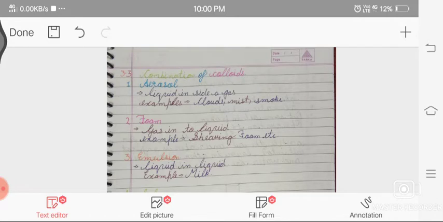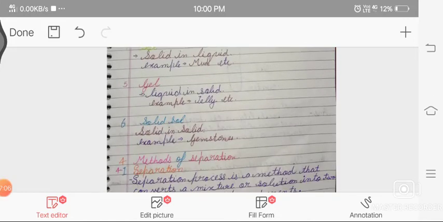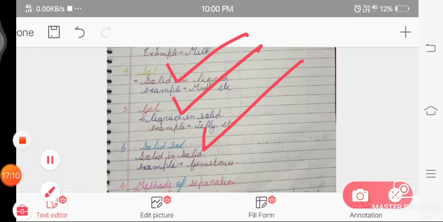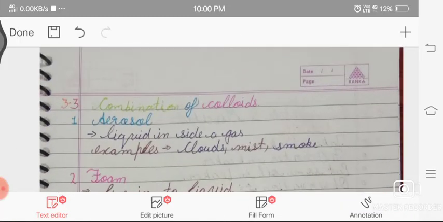Now the types of colloids. There are 6 types of colloid: aerosol, foam, emulsion, sol, gel, and solid sol. So what is an aerosol? Aerosol is a mixture of liquid inside a gas, like cloud, mist, and smoke.